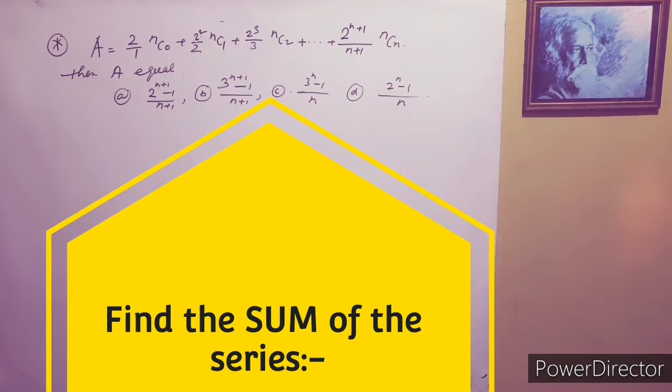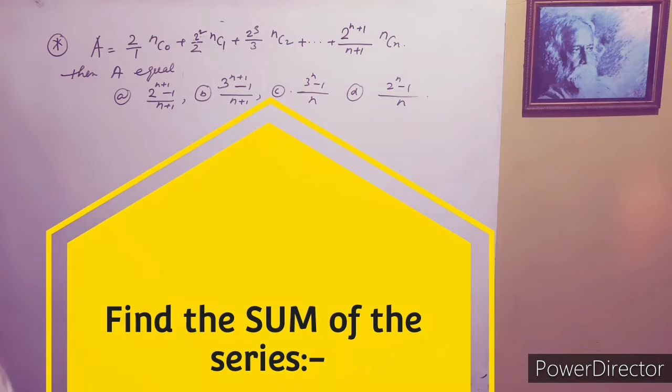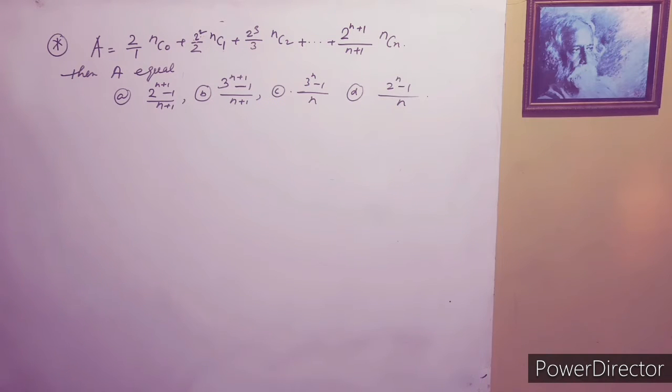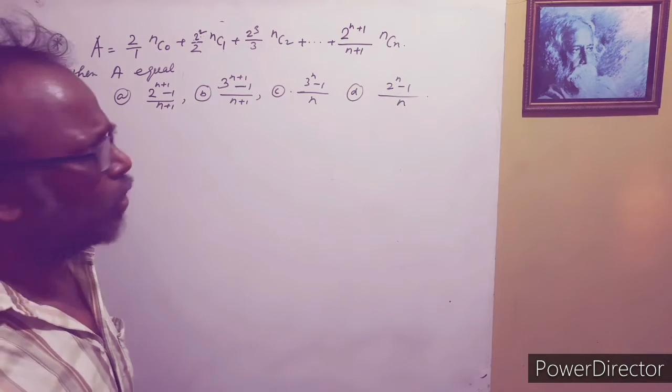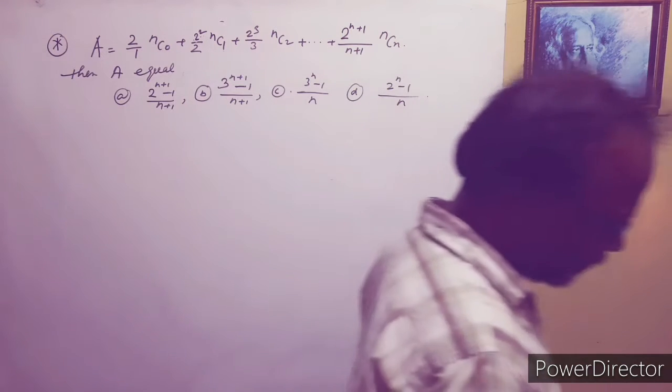Here is the problem of sum of series. It is given by 2 by 1 NC0, 2 square by 2 NC1, 2 cube by 3 NC2 plus dot dot dot 2 to the power n plus 1 by n plus 1 NCn.